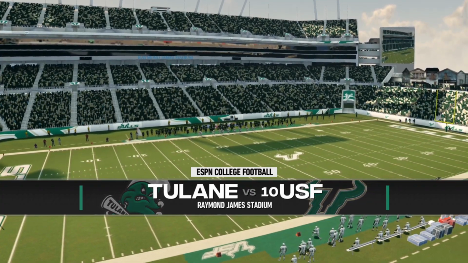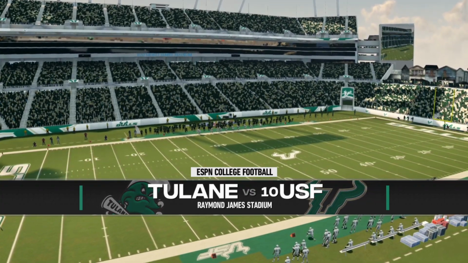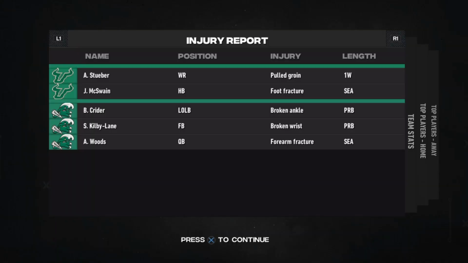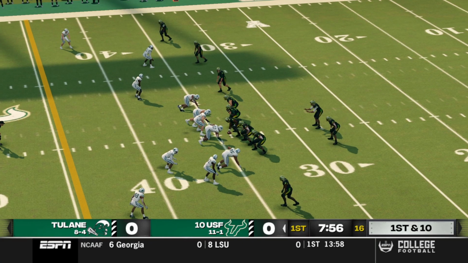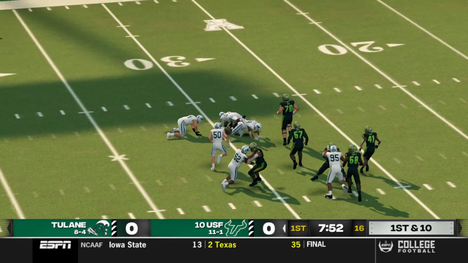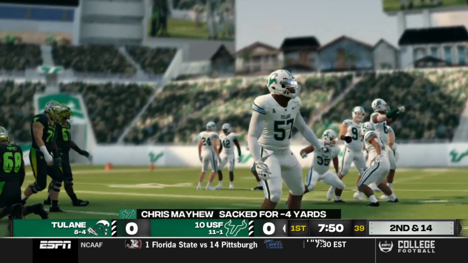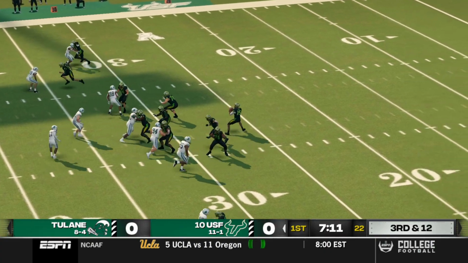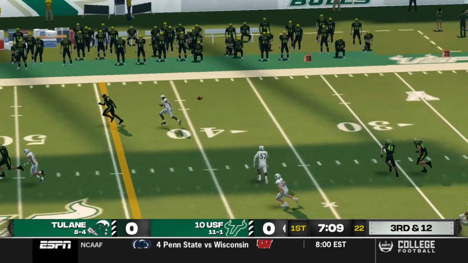As we go to the American Conference Championship game, it is the number 10 USF Bulls against the Tulane Green Wave. And there are a bunch of people hurt in this one as well, including the Tulane starting quarterback. He is done for the season, so they will have to go with backup Sterling LeMasters. The guy we're all here to see is Chris Mayhew. He has showed up on a bunch of scouting lists. That's a guy a lot of people are looking at, maybe with a later pick than the first-round pick.